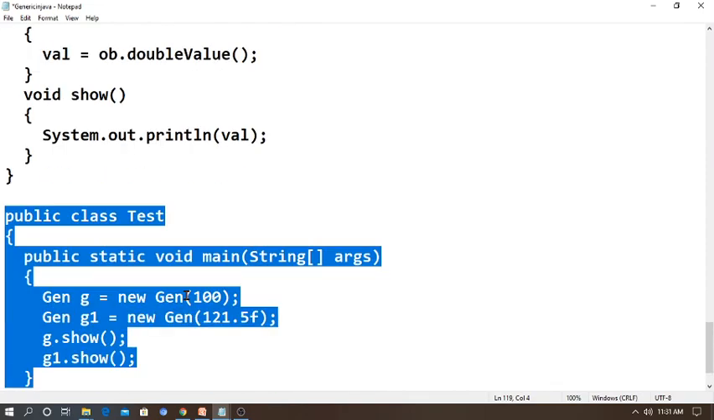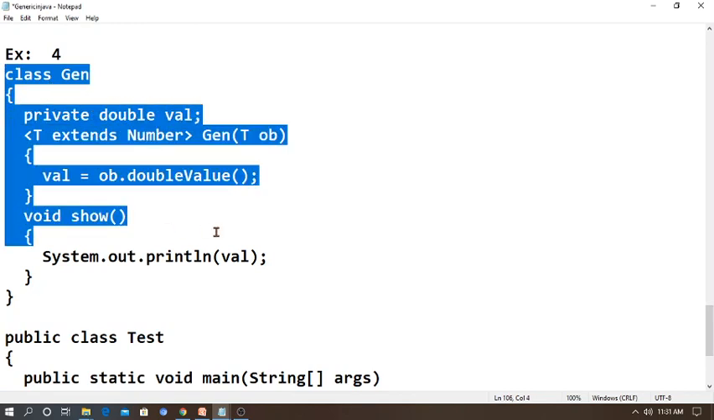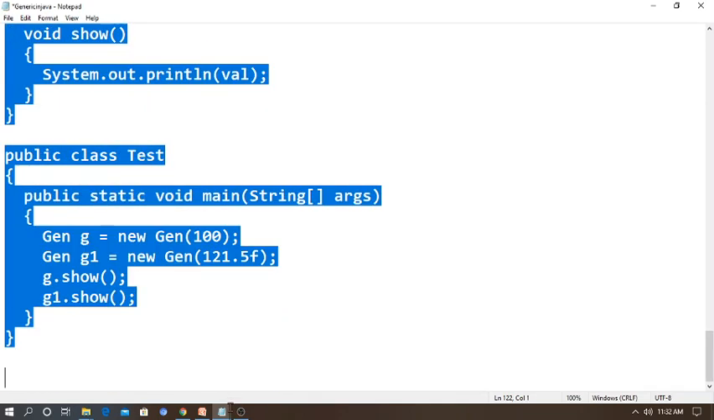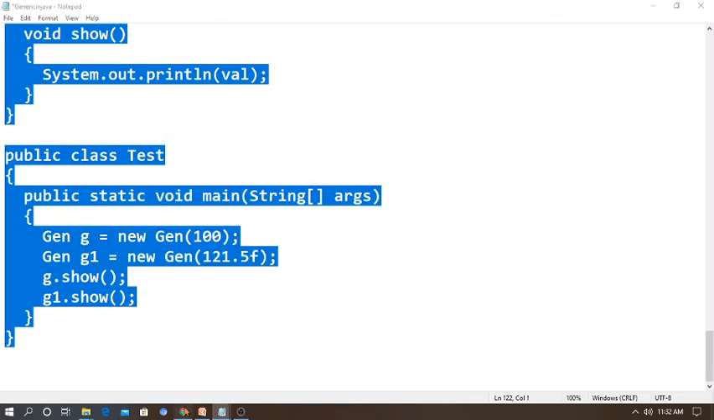So what will happen if you execute the program? I am writing a generic class where private double value, then T extends Number, the object is created, and it will support creating the object where value is equal to the object's doubleValue(). So let's try to execute the program in the online compiler.